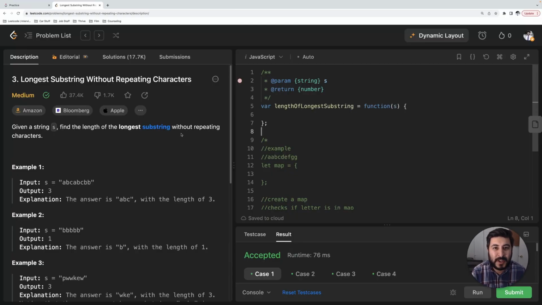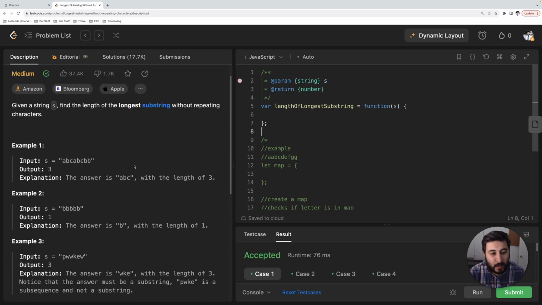Okay, let's go ahead and get started by reading the problem statement. Given a string s, find the length of the longest substring without repeating characters. For example 1, the output is expected to be 3. Why? Because the longest substring without repeating characters is A, B, and C, right? If we keep going, we can see A, B, and C is there as well too, but you can see that there's a recurrence in B, right? So B, C, B, that is incorrect. That cannot be the longest substring. B, C, B, B. So whenever we run across a repeating character, that cannot be a substring, right?